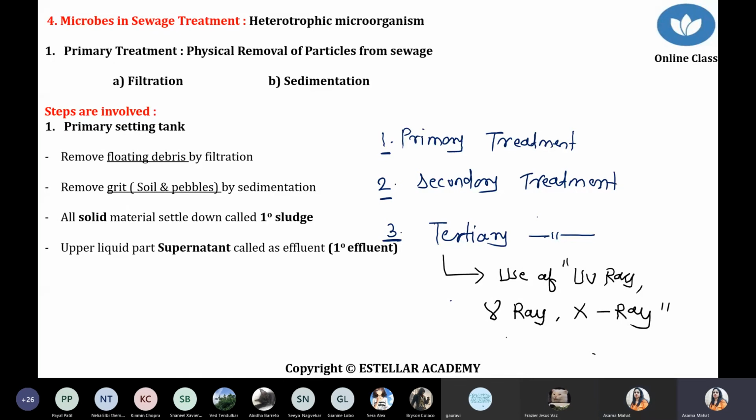That's it. But today, in this sewage treatment point, we focus only on the primary and secondary treatment, and for tertiary treatment, the use of UV rays. That's it. Remember this point only. So this point is clear, everyone.